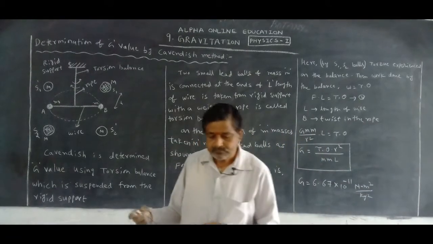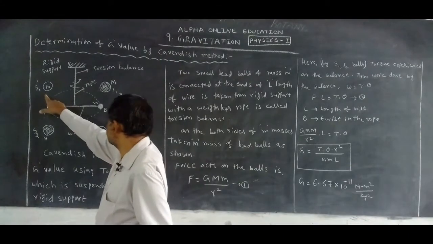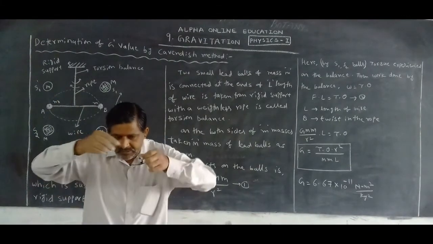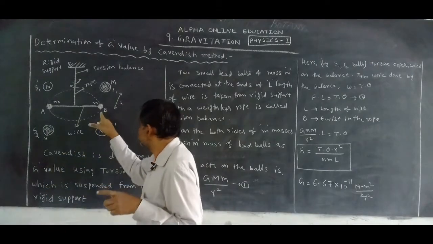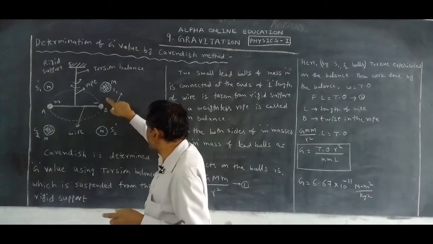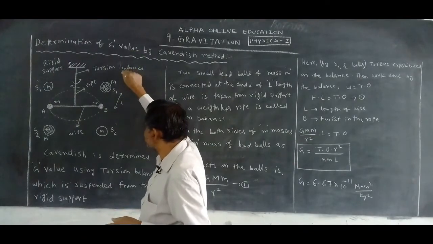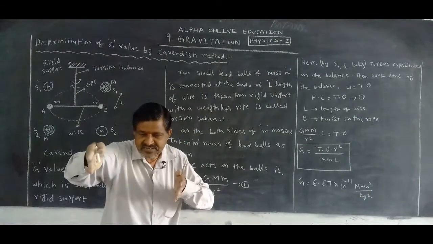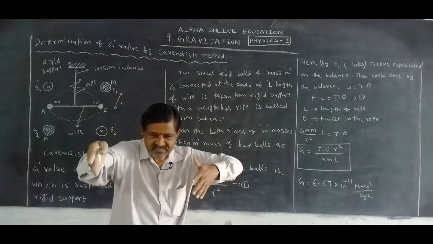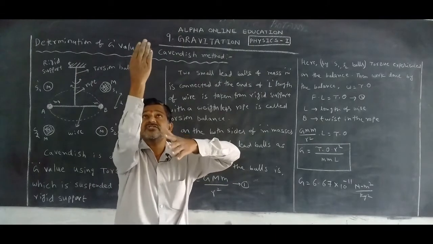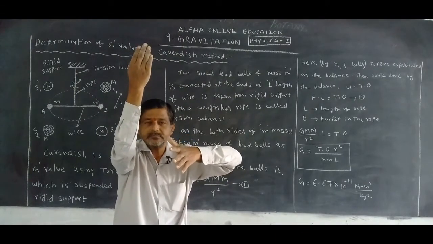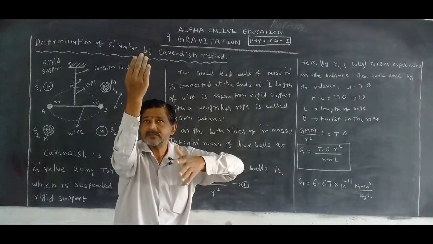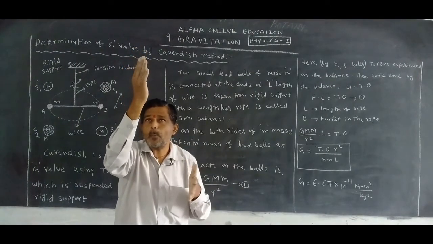Okay. Now, why can we take S1 dash and S2 dash? Here between these two particles, small m and capital M, one force acts in this direction and another force acts in this direction. Immediately the twist takes place in the rope, but due to the restoring force, this twist is opened.